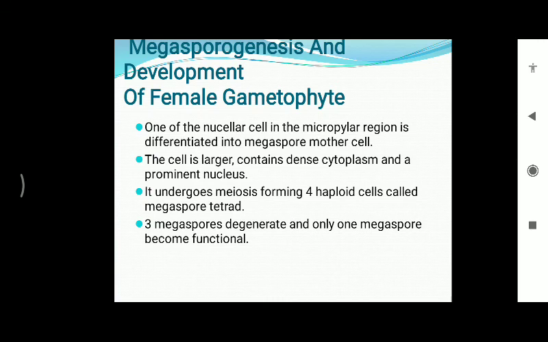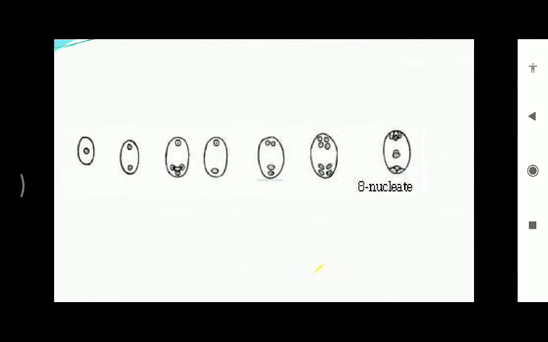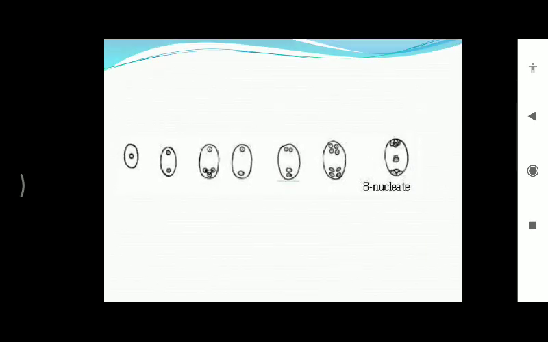Out of those 4 megaspores, only one functional megaspore will remain for the development of the female gametophyte. Here in this slide, you can see the structure of the mature embryo sac, which is 8 nucleate, how a typical embryo sac in angiosperms looks with the 8 nuclei, given in a specific pattern.